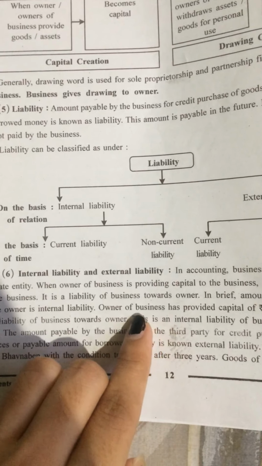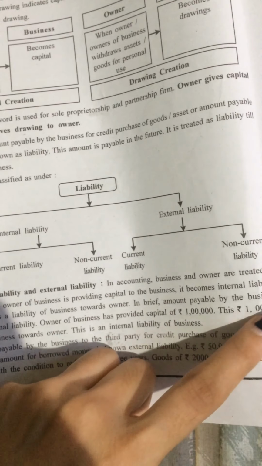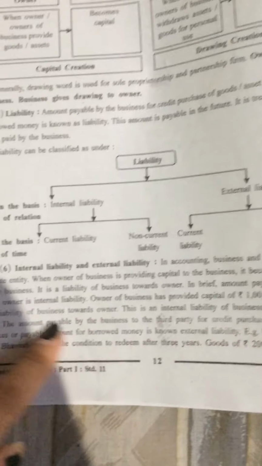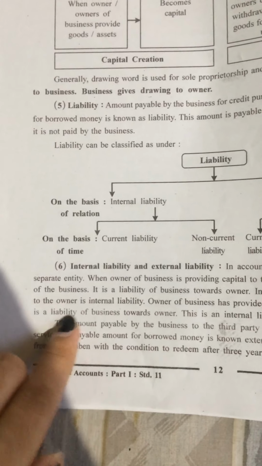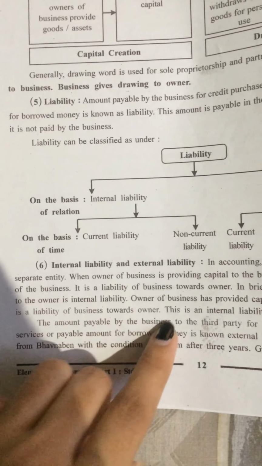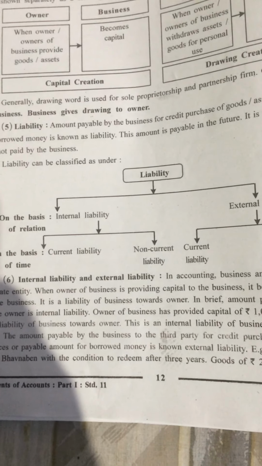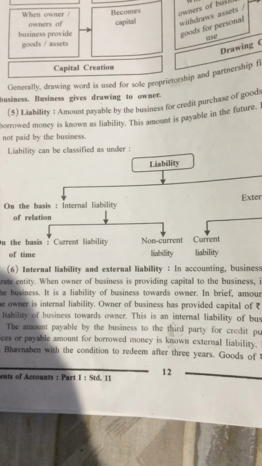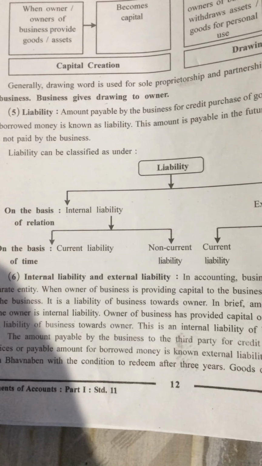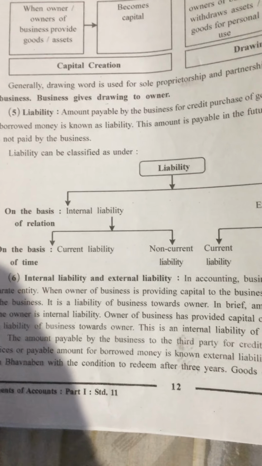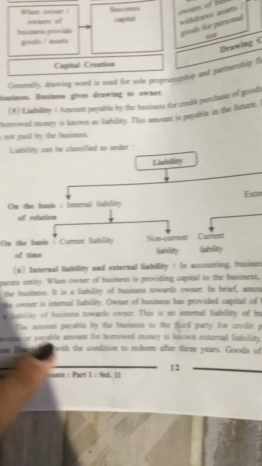Means the owner of the business has provided 1 lakh capital to the business, so the business has to repay this 1 lakh rupees to the owner. So it is a liability of the business towards the owner. This is an internal liability of the business. The business has some liability towards the owner because the owner has provided capital to the business. Then that is known as internal liability of the business.